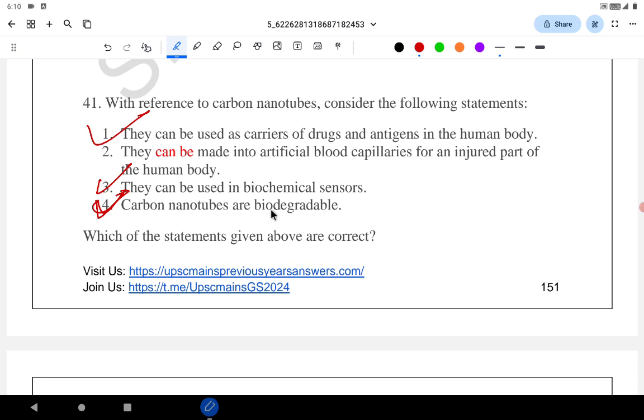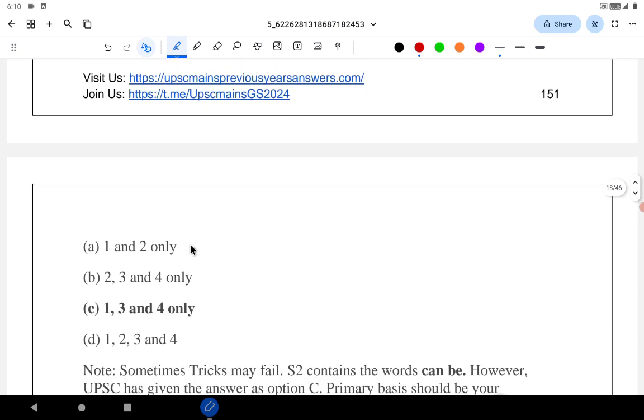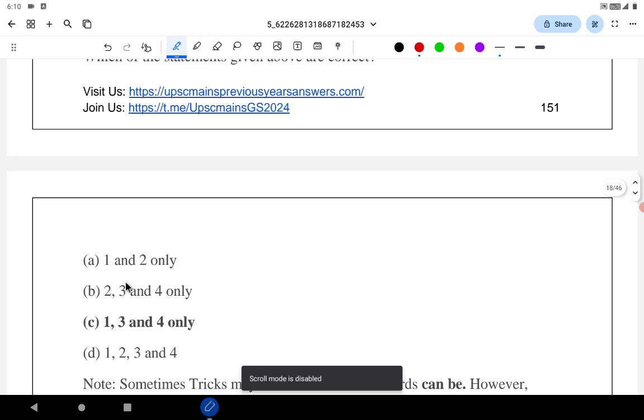Now think, if it is degradable, how can it be used as capillaries? When it is not biodegradable, then it can be used as artificial blood capillaries. When it is biodegradable, it cannot be put inside a human body. So I find 1 as a possibility, and one of 2 or 4 has to be correct. Either 2 is correct or 4 is correct. An option that has both 2 and 4 is wrong.